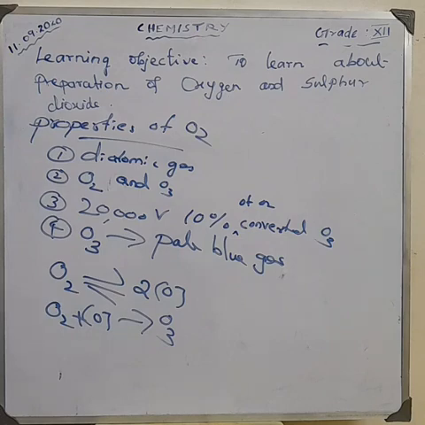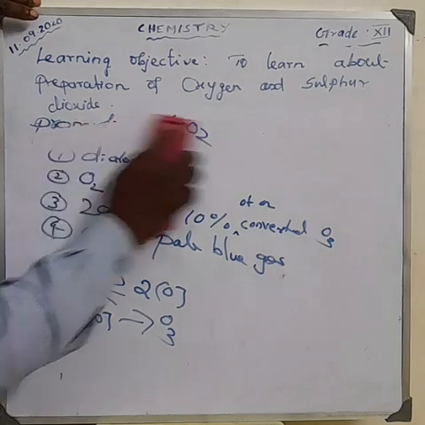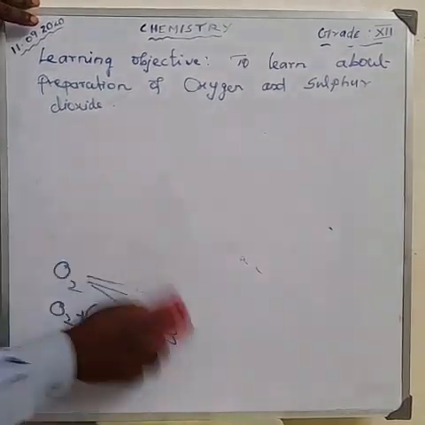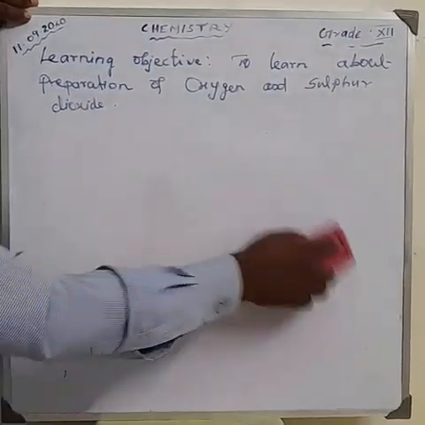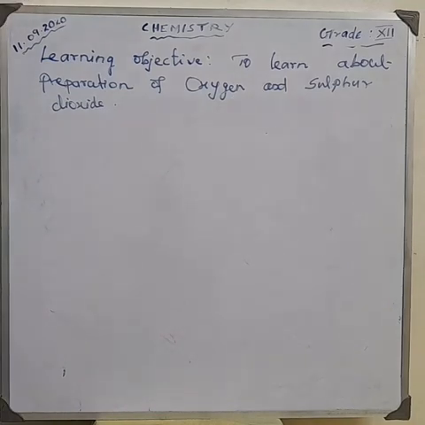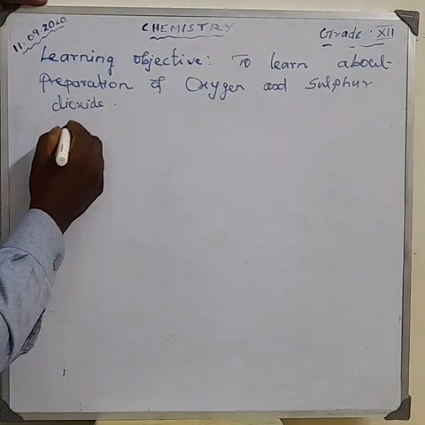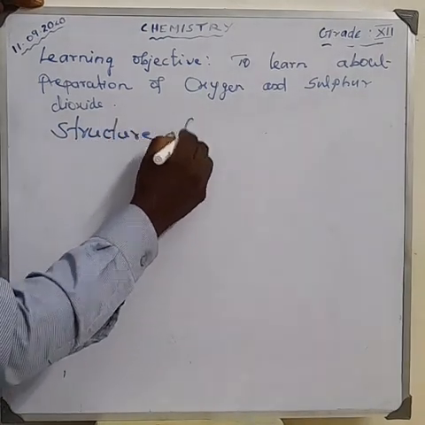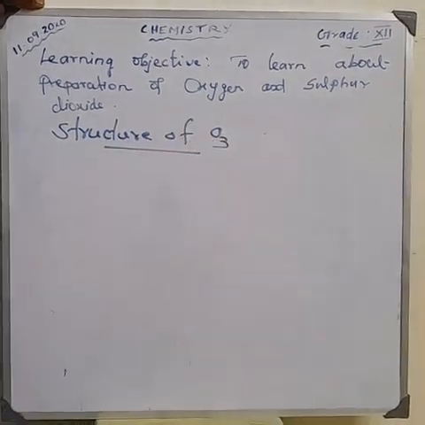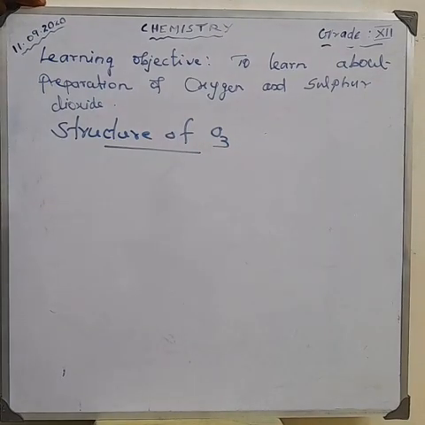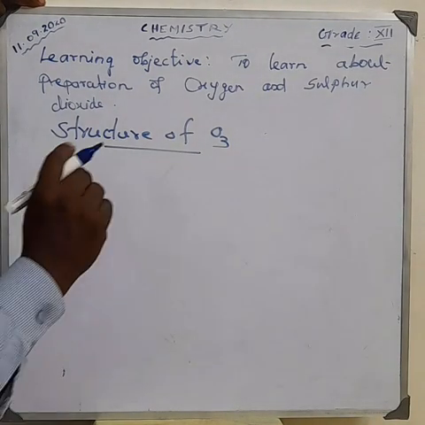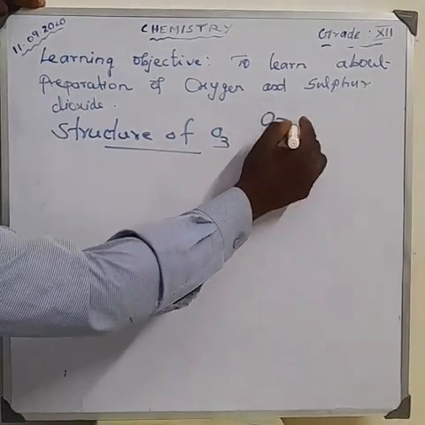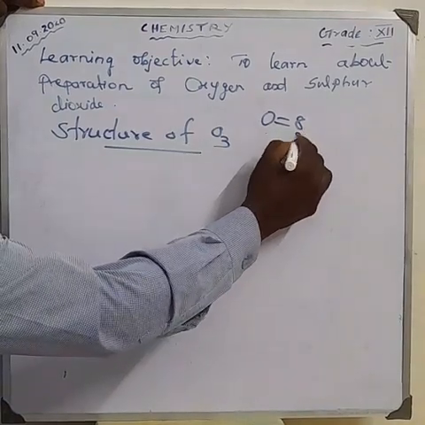Next, a very important question: the structure of ozone. How can we draw the structure of ozone? In the previous video I told you how to draw the structures of phosphorus, nitrogen, etc., and we are also discussing more compounds. Now, how do you draw the structure of ozone? What is the atomic number of oxygen? It is 8.